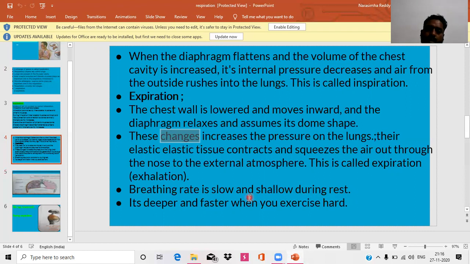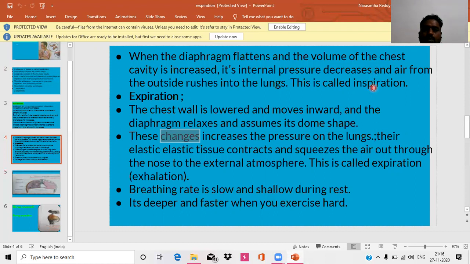During the rest period the number of breaths is low, and it is deeper and faster when you exercise hard. After a quick run or yoga, when you put your hand on the chest, the chest enlarges constantly. Why? Because the body requires more oxygen. After vigorous activity, that is why the breathing rate will be more.